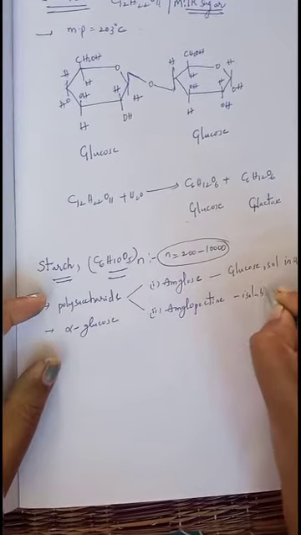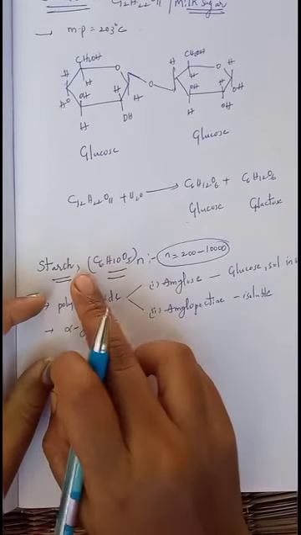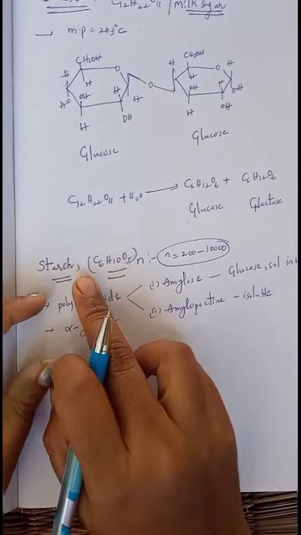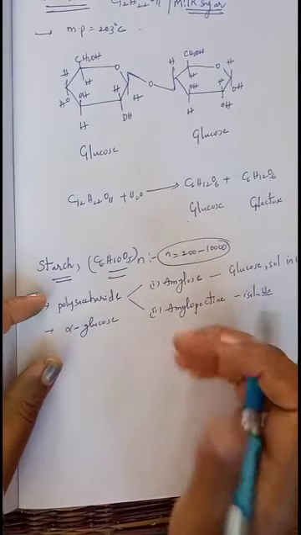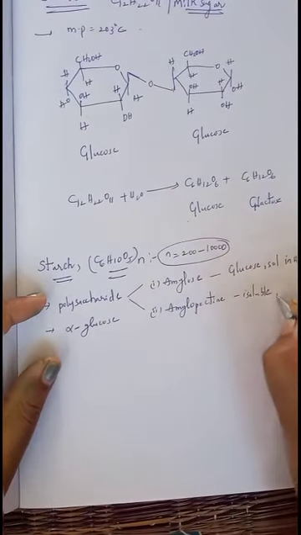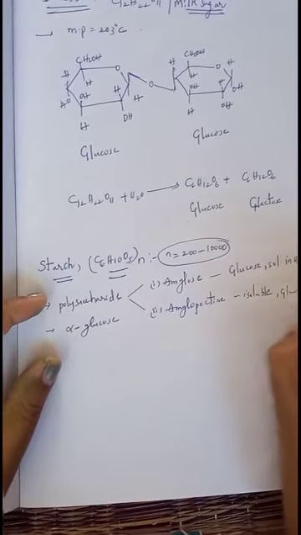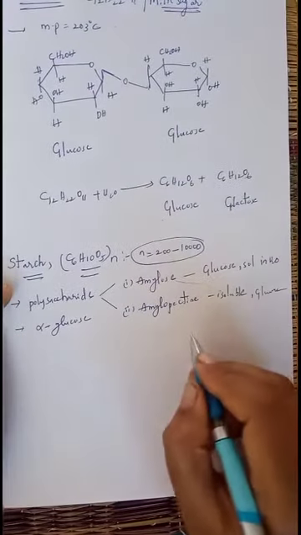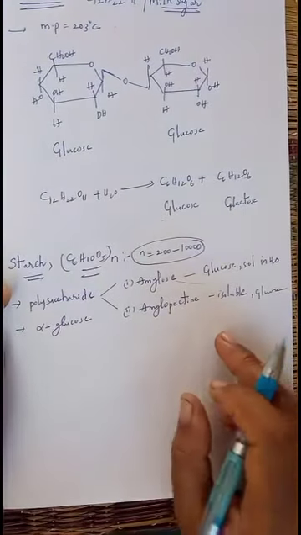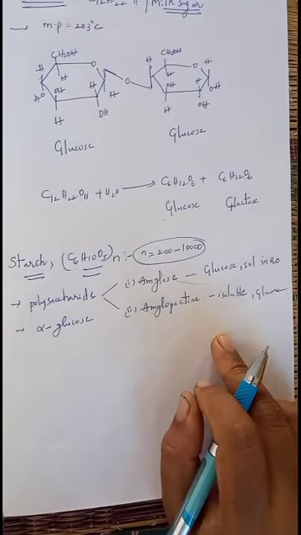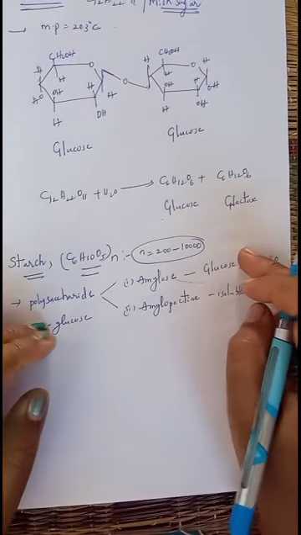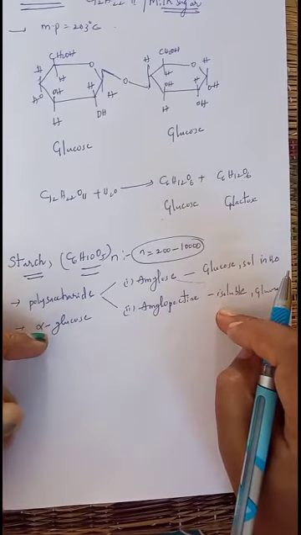It is the insoluble part present in the polysaccharide starch, and it is made up of short branched chains of alpha glucose. Even though it contains alpha glucose, one part is a polymer of alpha glucose, whereas this one contains short chains of alpha glucose. One part is completely soluble in water, the other part is insoluble in water.